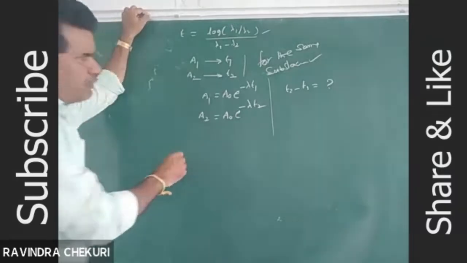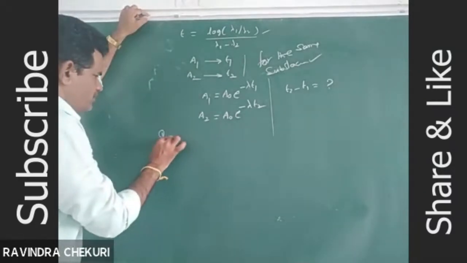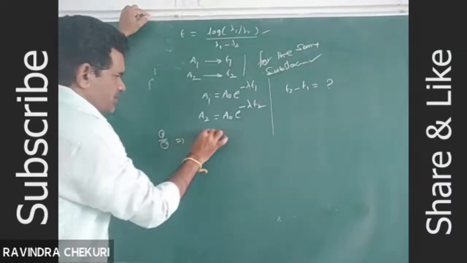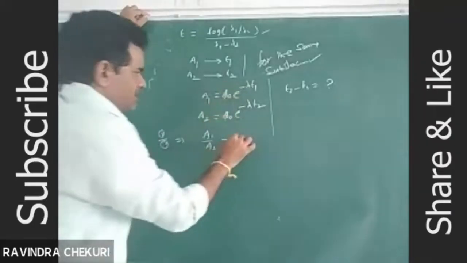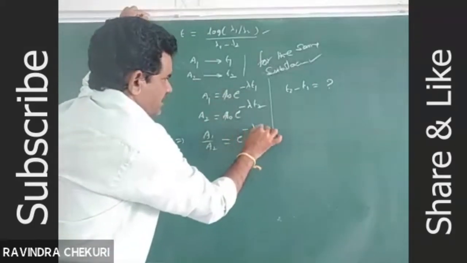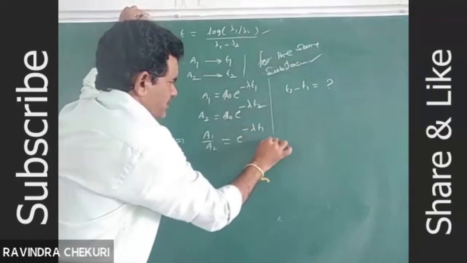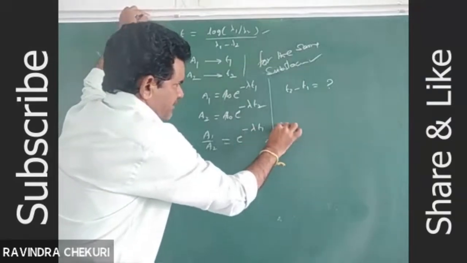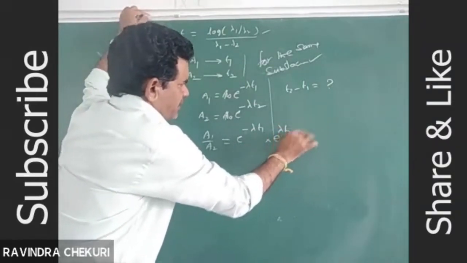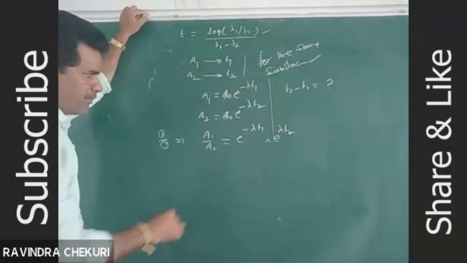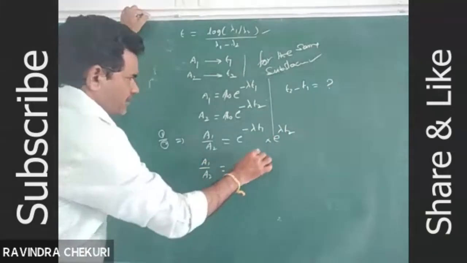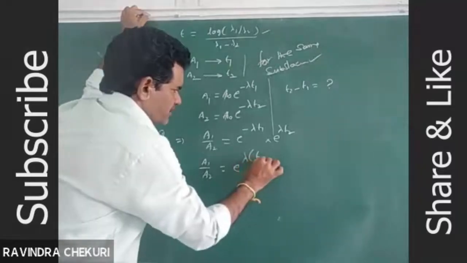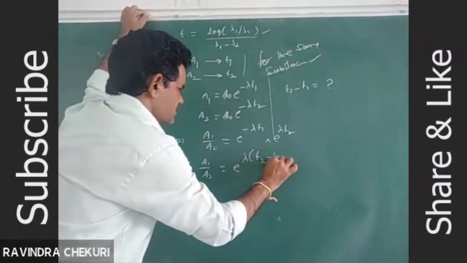So A1 by A2 is equal to, initial activity A0 cancels, e power minus lambda T1 divided by e power minus lambda T2. So A1 by A2 is equal to e power lambda into T2 minus T1.